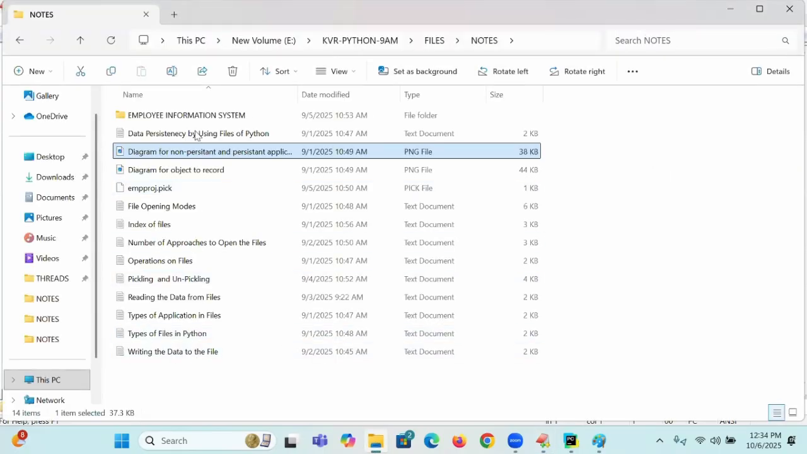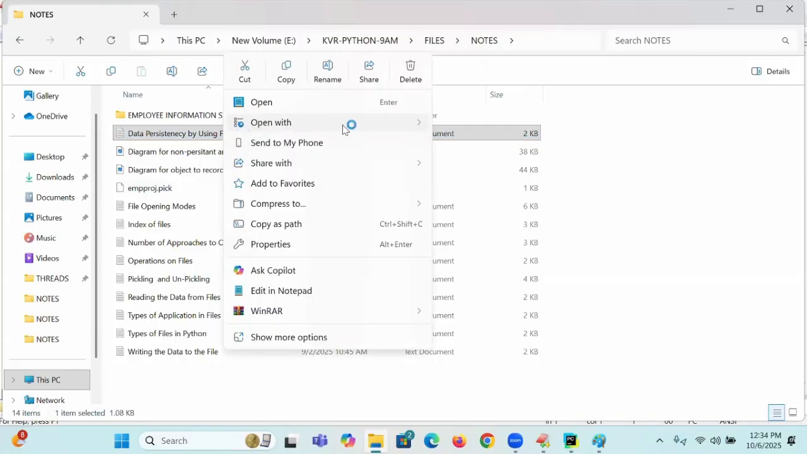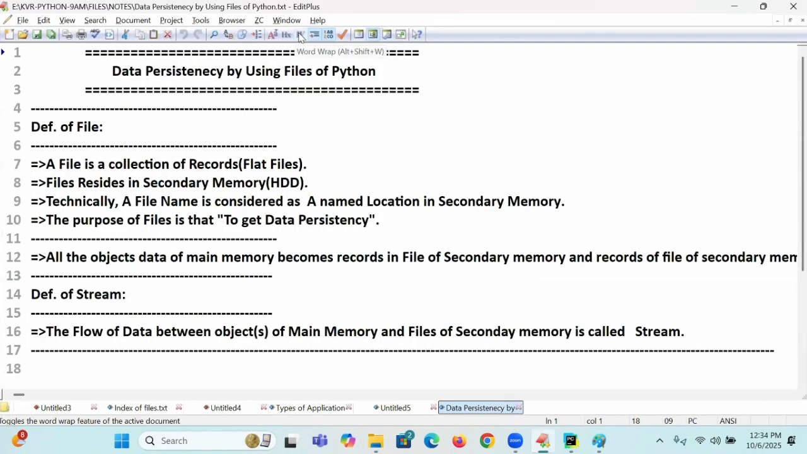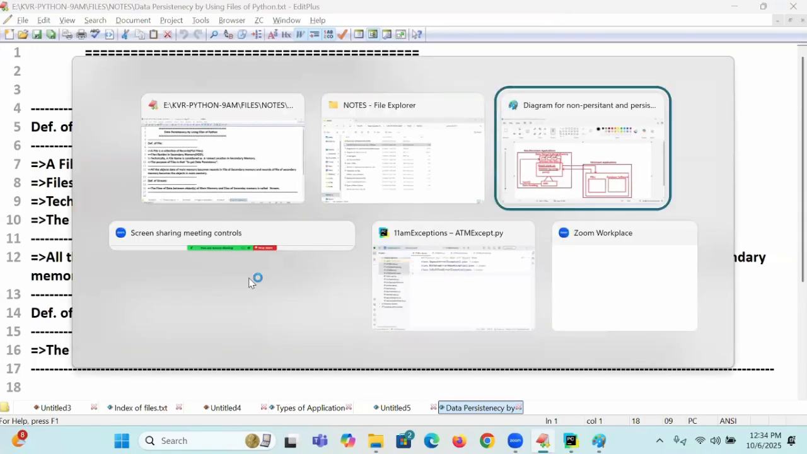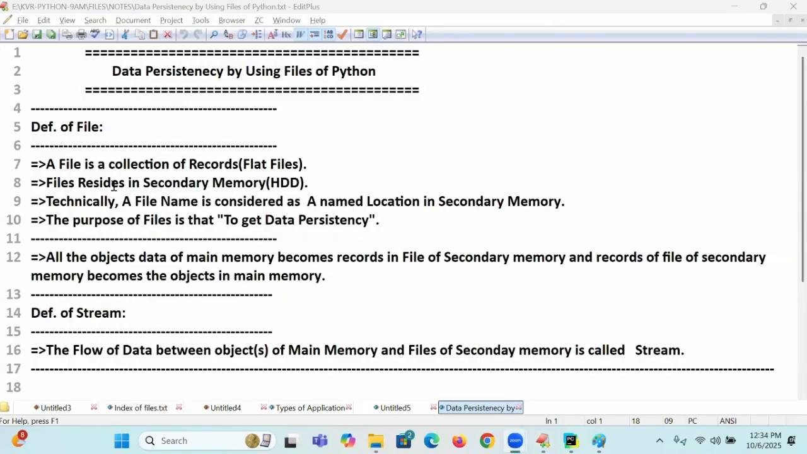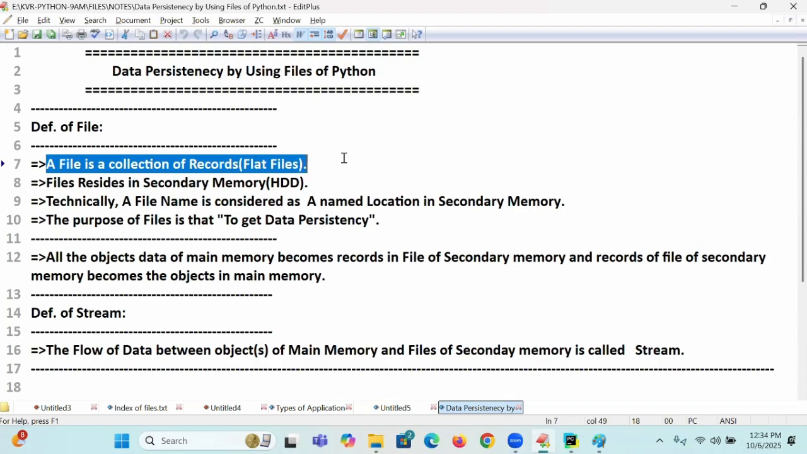Online students, I hope you are understanding my explanation. These are the points I said; try to read them out. So what are my points here? Definition of file: a file is a collection of records, which is called a flat file. Because I am telling a lot of file names: binary file, text file, CSV file, JSON file. The file type I said is called a flat file, which contains records.